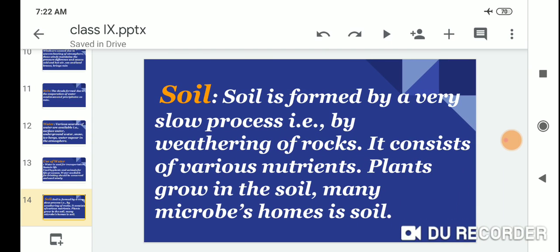Soil. Soil is formed by a very slow process, by the weathering of rock. It consists of various nutrients. Plants grow in the soil. Many microbes make their home in soil.